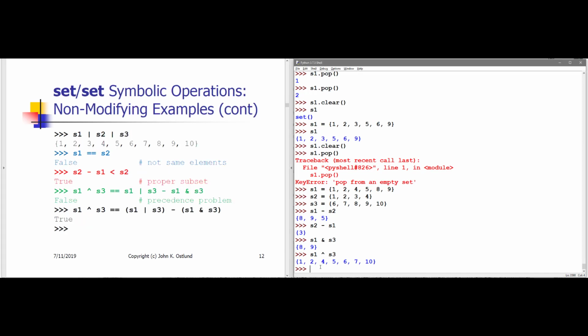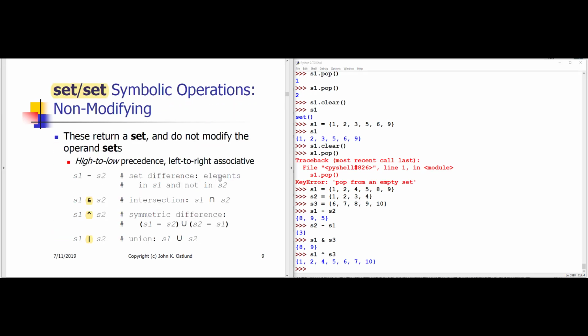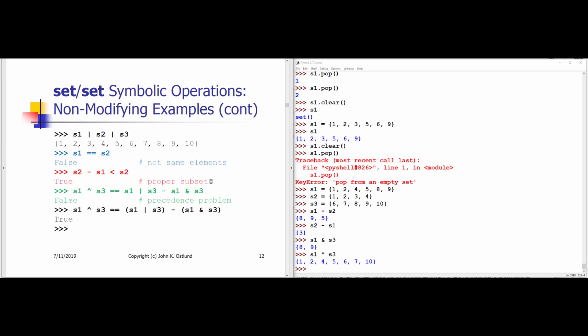Now, these operations associate from left to right. I think I forgot to say, so let me back up, that the examples that we showed here on slide 9 are in descending precedence order. So set difference has the highest precedence of these, down to the union operator, which has the lowest precedence. And these operators associate from left to right within a precedence order. So here, it's perfectly fine for me to ask for the union of S1, S2, S3.